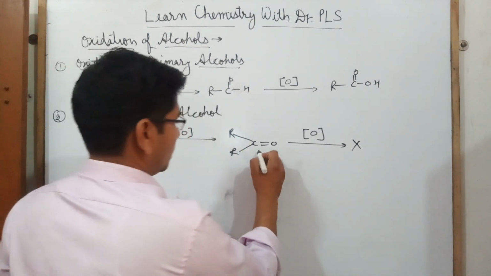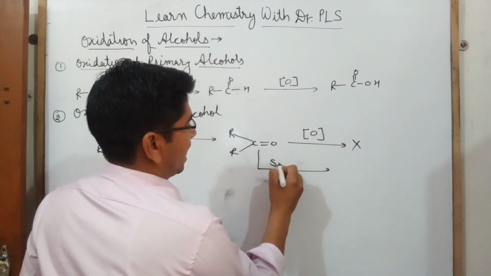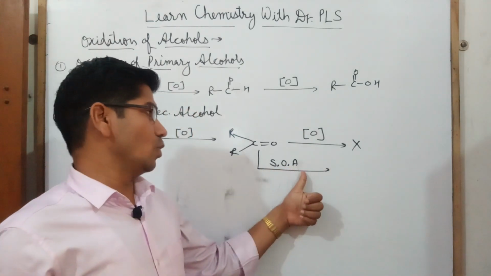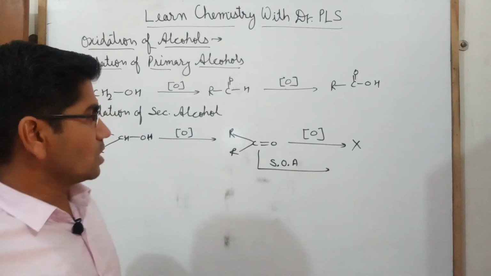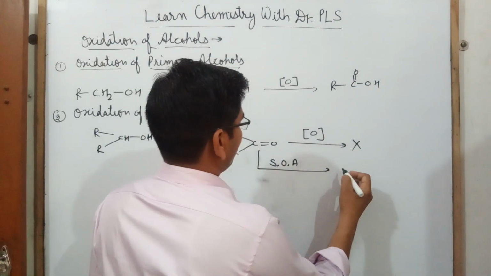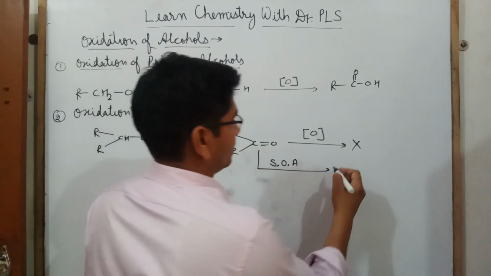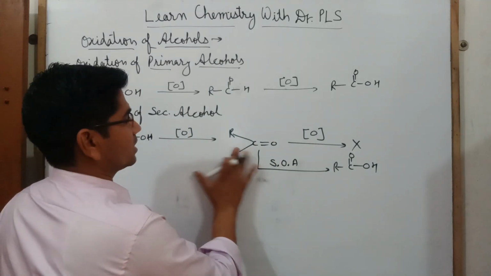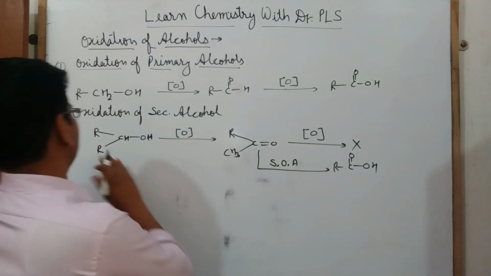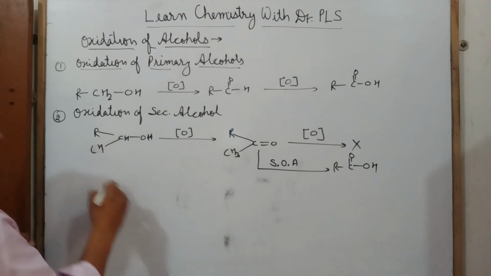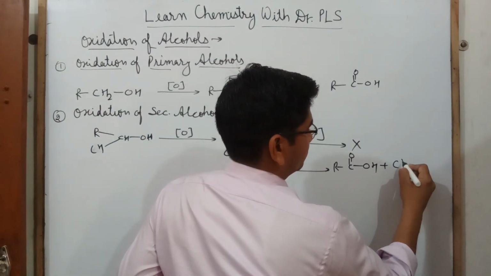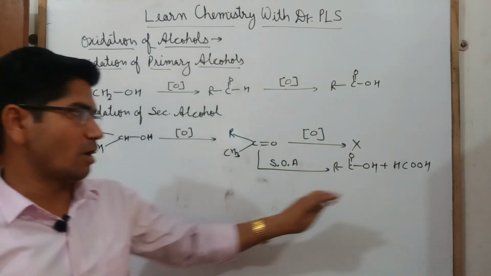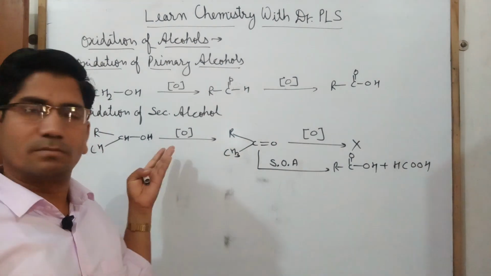But if we use a strong oxidizing agent, I'm writing here in short SOA, then what will form? The compound which will form will be like R-C double bond OH, and for making the product I think it will be better to make this like CH3. So what will be the product? This will be the product. So this is formic acid, or whatever it is, this may be another chain.